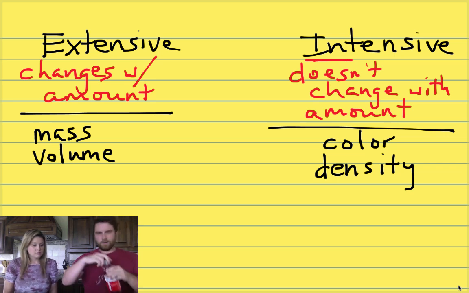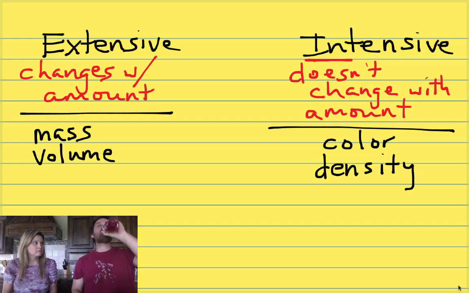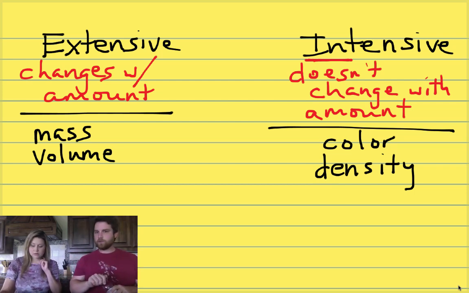Thirsty. Excuse me. Sorry. So the vitamin water is pink. The color didn't change. I drank a lot of it actually, and as you can see, the color did not change. If I drink a little bit more, the color still didn't change. The density wouldn't have changed. Density didn't change, but what did change? Mass. The mass of it and the volume certainly went from here to here. So, intensive versus extensive, I'm starting to get it.